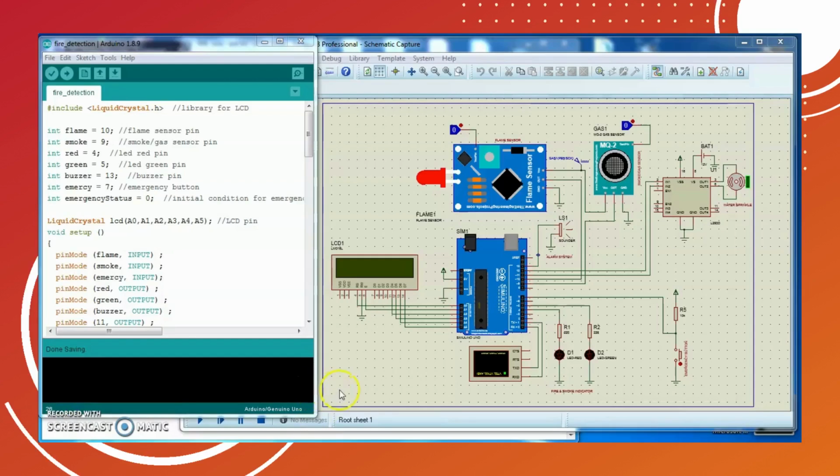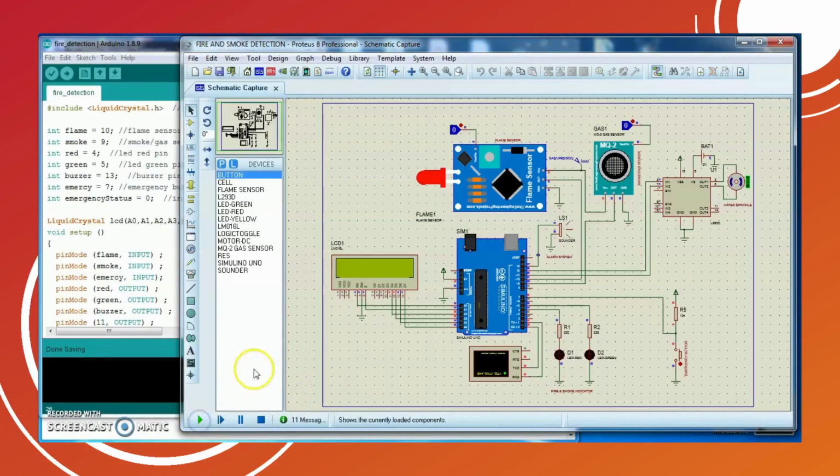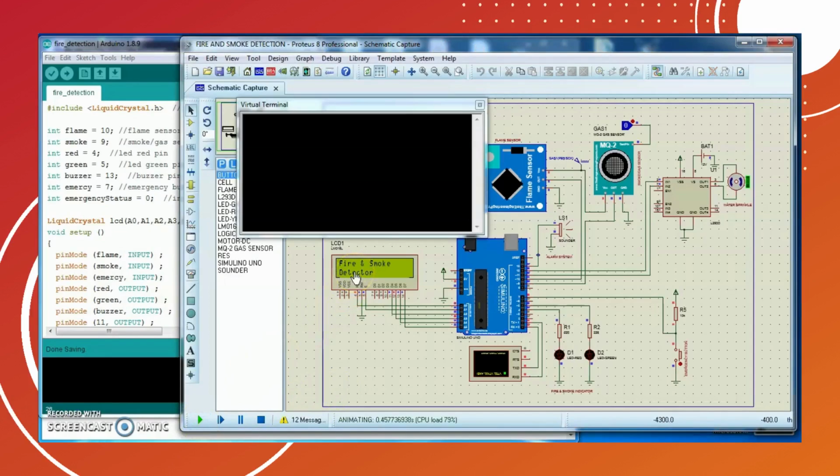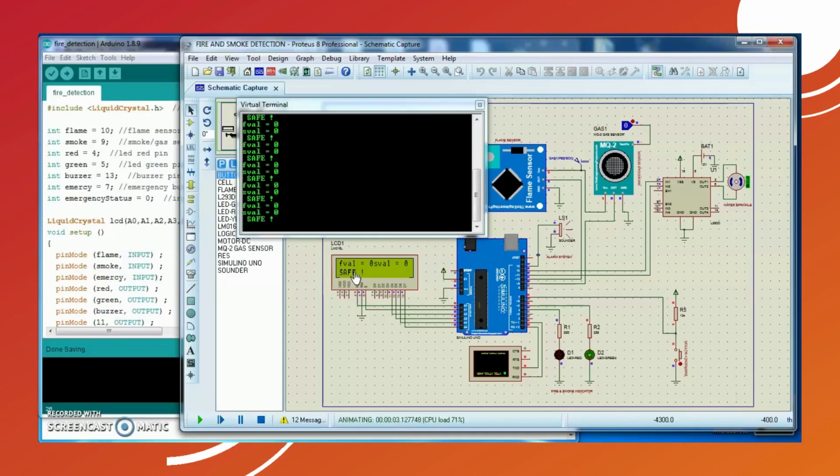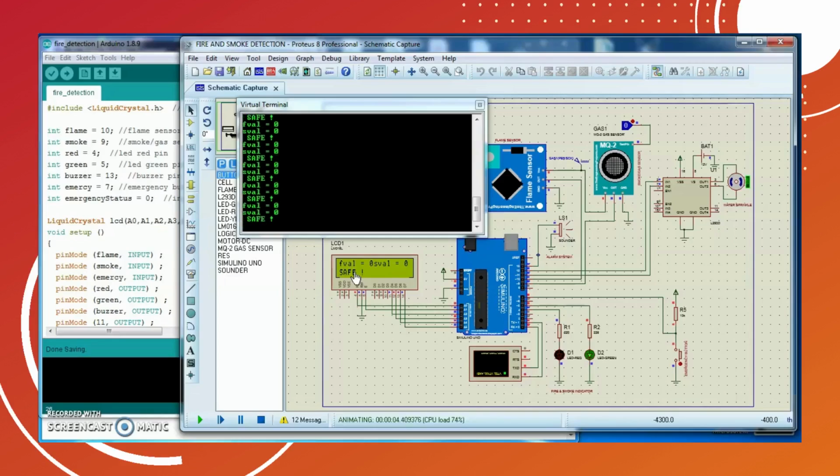When we run the simulation, the LCD will display the title of the project, Fire and Smoke Detector, and it will delay for 2 seconds. The motor is not running at this condition. Then it starts to read the flame and smoke sensor values, then displays them on the LCD and the digital terminal.